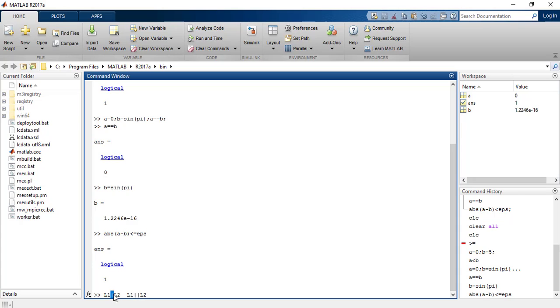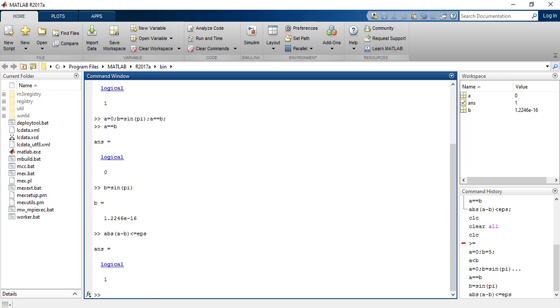In the single OR case, both L1 and L2 are evaluated and then the complete statement is evaluated, whereas in the double OR case, L1 is evaluated and if it is true, then L2 is not evaluated, because even if L2 is false, this statement is completely true. And another difference, as I have already told, is that single OR can work both with scalar quantities and arrays, whereas the double OR sign does not work with matrices, right?